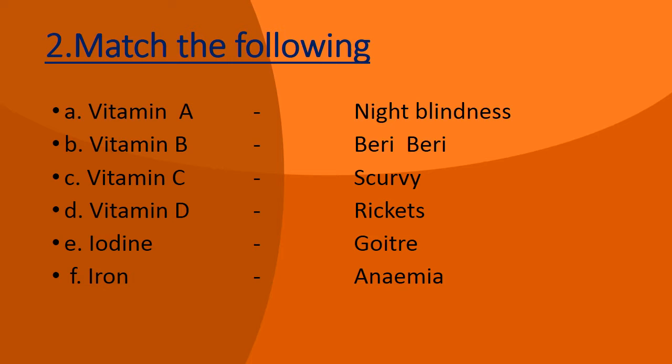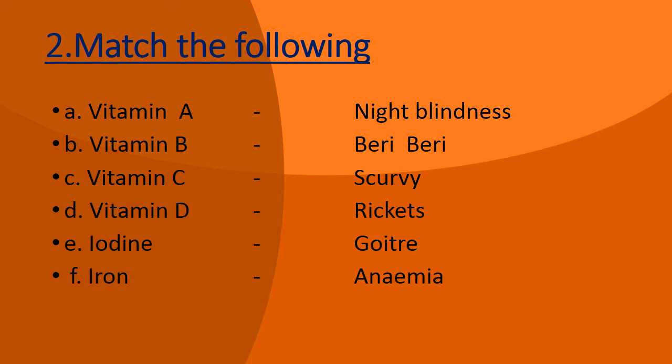Part B, vitamin B, and if vitamin B is lacking in our body, we will suffer from the disease beriberi. C part, match vitamin C with scurvy.